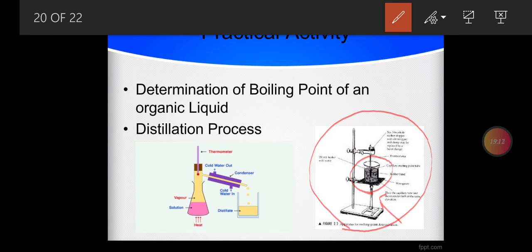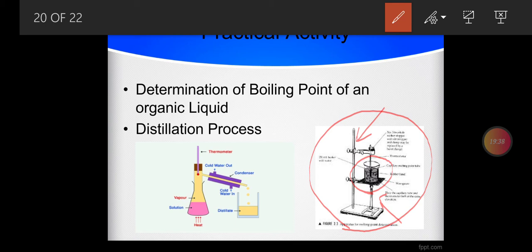There is a stand, you may call it a holder. There are some apparatuses required, including a beaker, thermometer, fusion tube, capillary tube, and then a Bunsen burner is there.